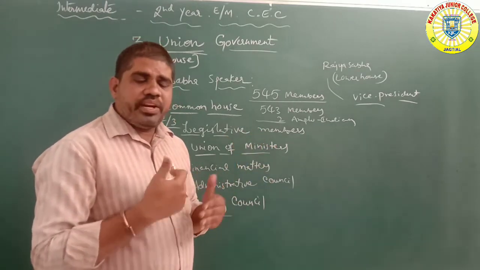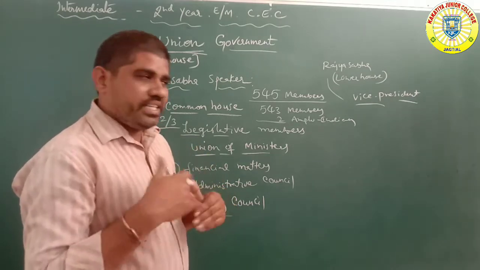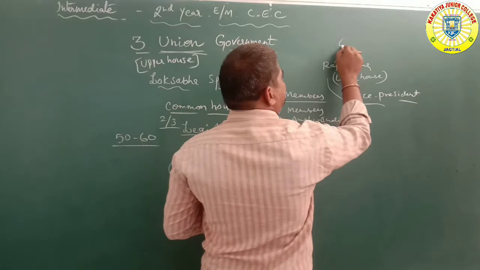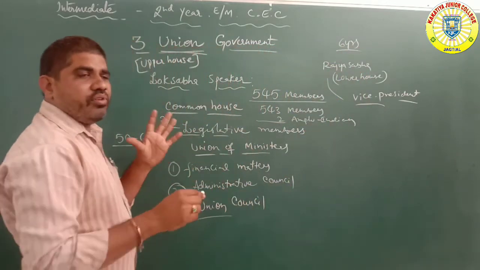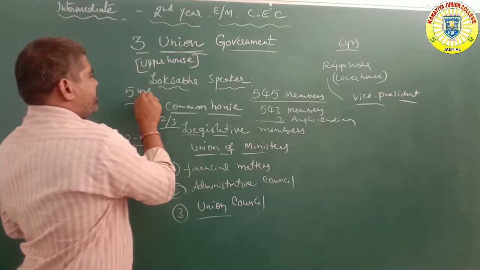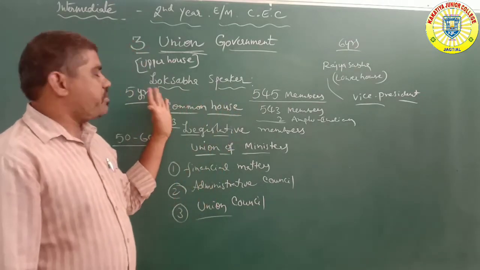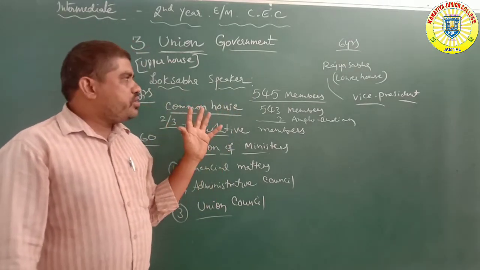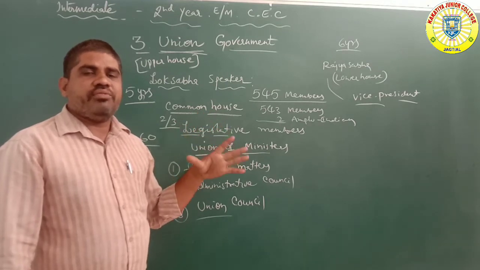What is the duration period for Rajya Sabha members? How many years? 6 years. But for the Lok Sabha, how many years in total? 5 years. Okay. So these 6 years are for Rajya Sabha members, and these 5 years are for Lok Sabha members.